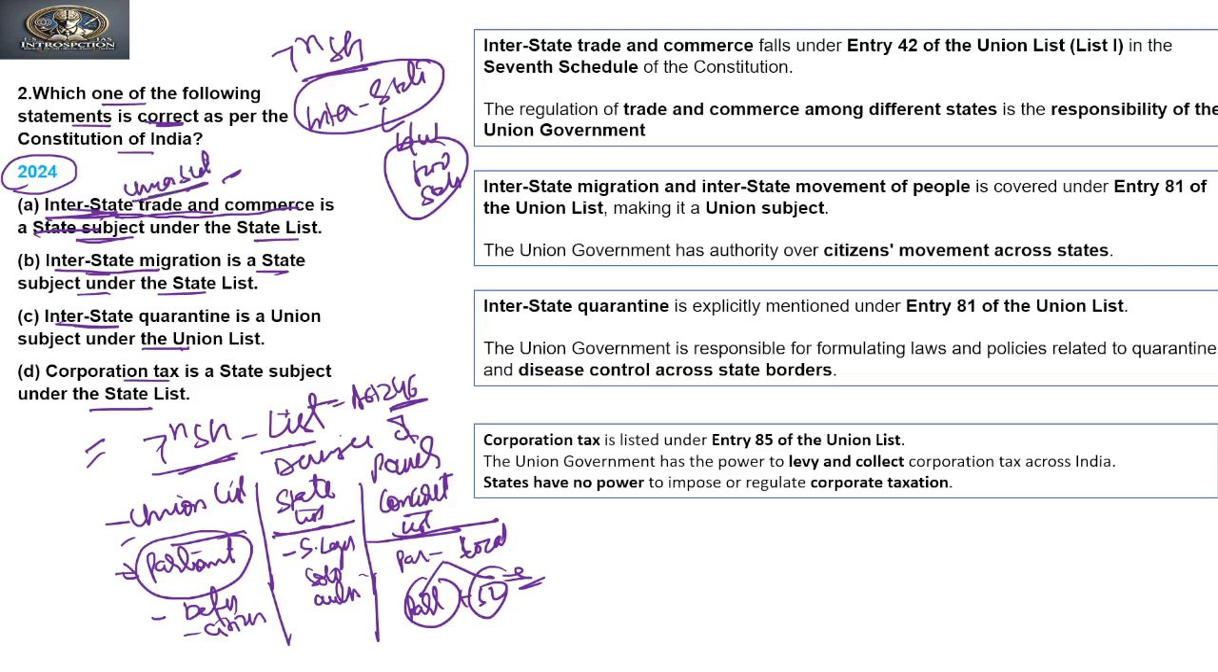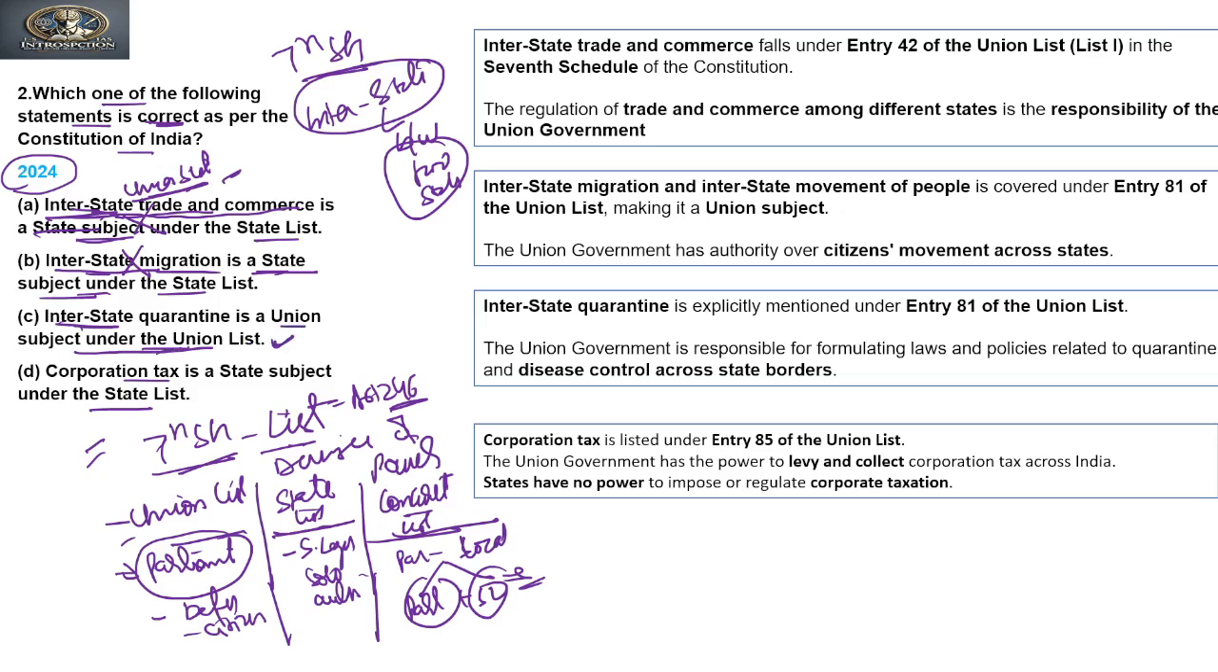Clear? So on this logic, the first is incorrect, and the second is incorrect too, because the second says interstate migration is a state subject. No, interstate migration cannot be a state subject. On logical grounds, it would be a Union subject. Now, that interstate quarantine is a Union subject under the Union list, yes, we can say that is true by the same logic.